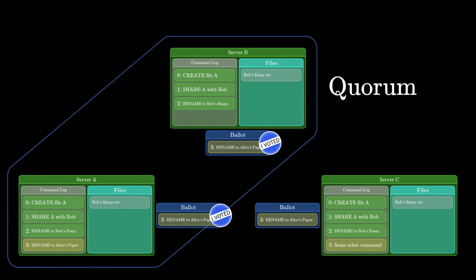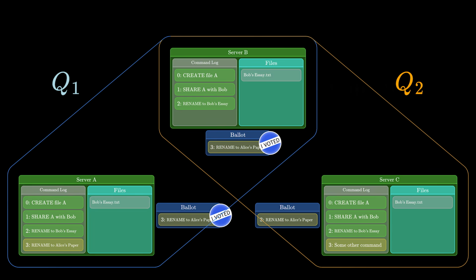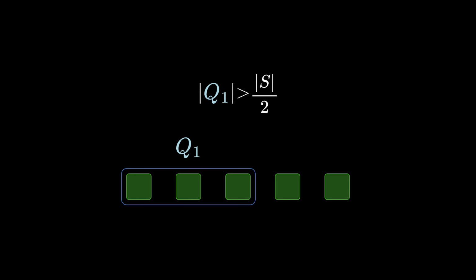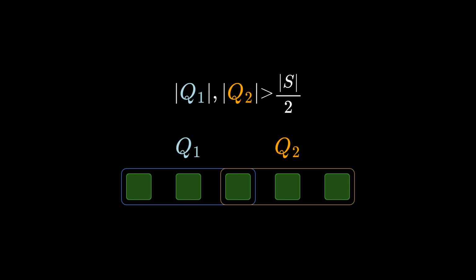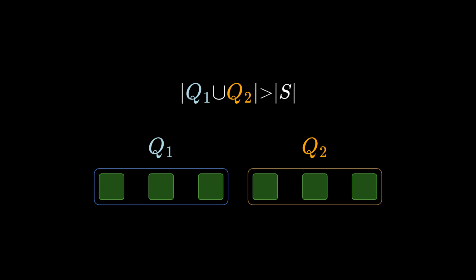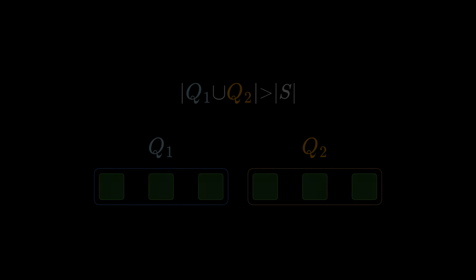This is because the key idea behind Paxos is that any 2 quorums should always have at least one server in common. Like here, server B is in both quorum 1 and quorum 2. You can guarantee this property by forcing quorums to be majorities. Each majority contains more than 1/2 of the acceptors, so any 2 majorities have to overlap. If they didn't, then their combined size would be more than the original total, which is impossible.